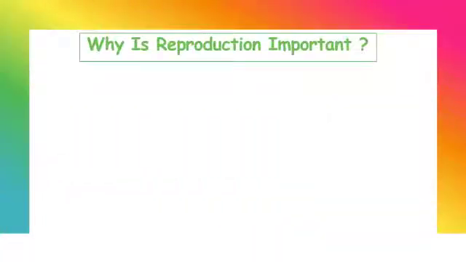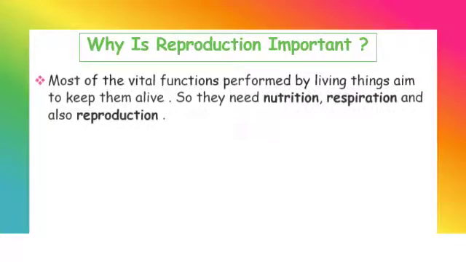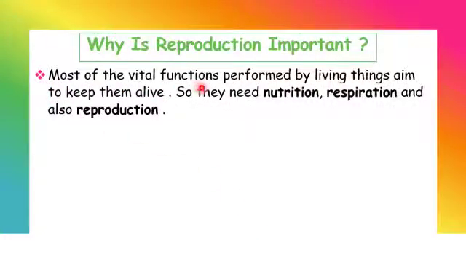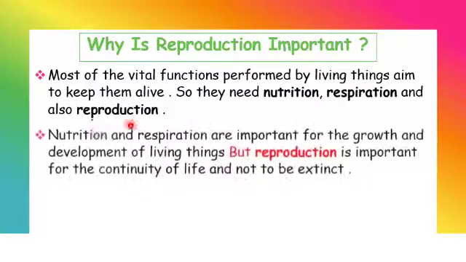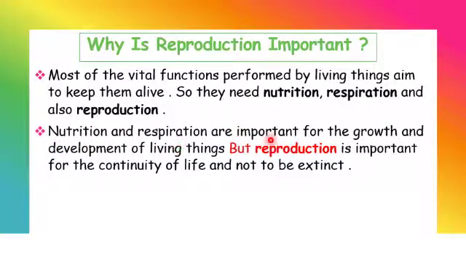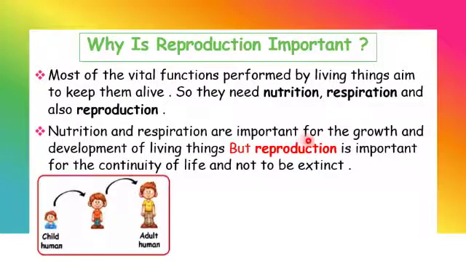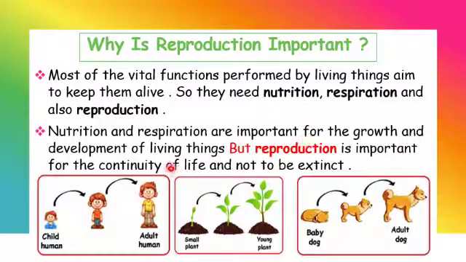So, why is reproduction important? Most of the vital functions performed by living things aim to keep them alive. So they need nutrition, respiration, and also reproduction. Nutrition and respiration are important for the growth and development of living things, but reproduction is important for the continuity of life and not to be extinct.